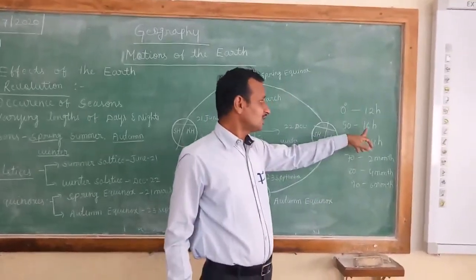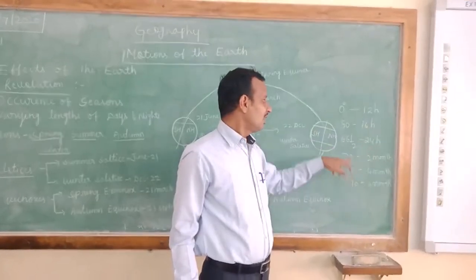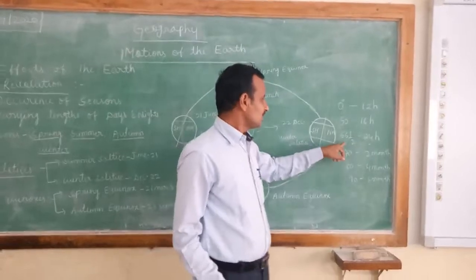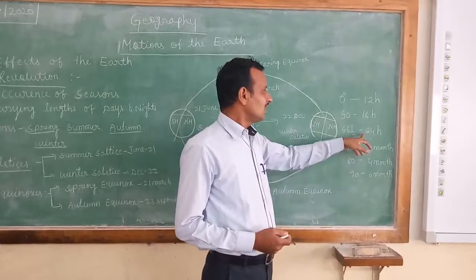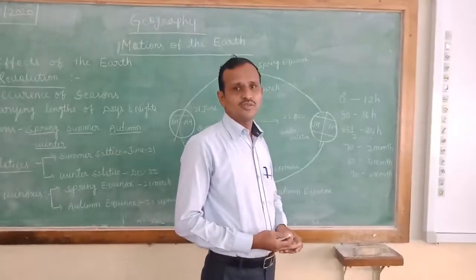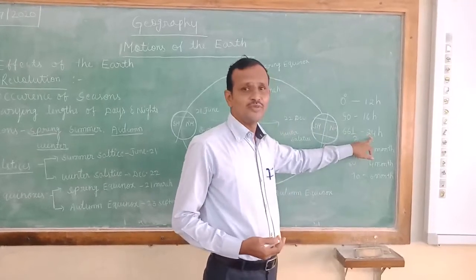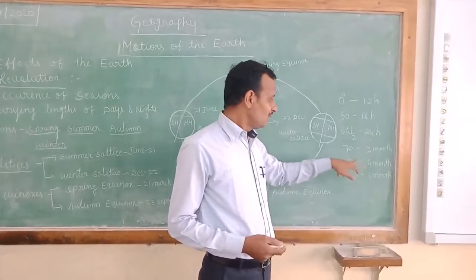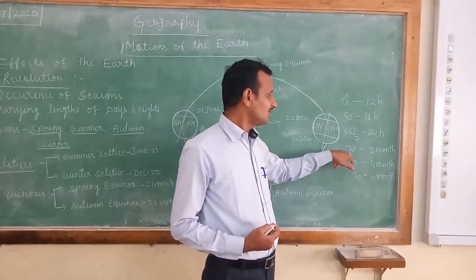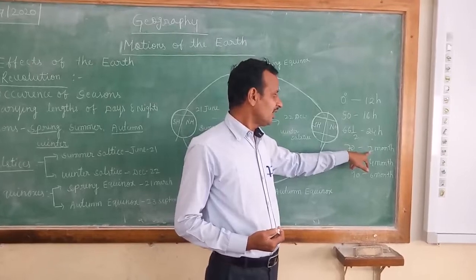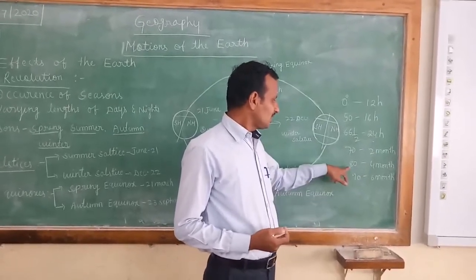And if the sun rays fall on the latitude of 50 degrees, then that place experiences a 16 hour day. If the latitude is 66 and a half degrees, then that place experiences 24 hours of day and 24 hours of night. If the sun rays fall on the latitude 70 degrees, then that region gets a 2 month day.